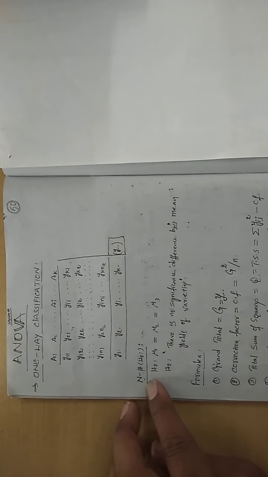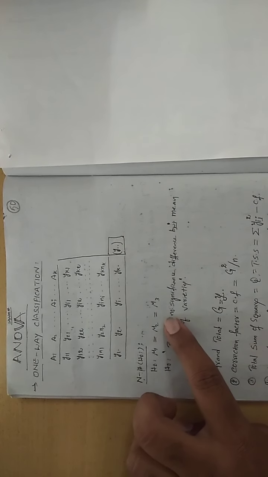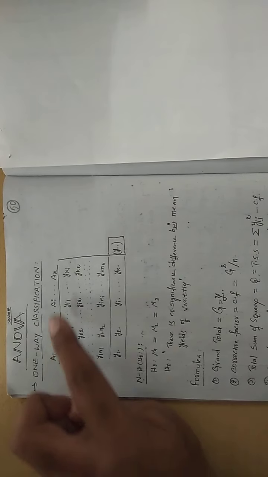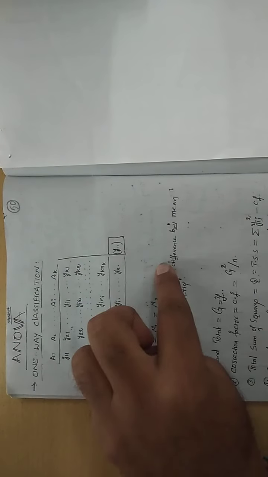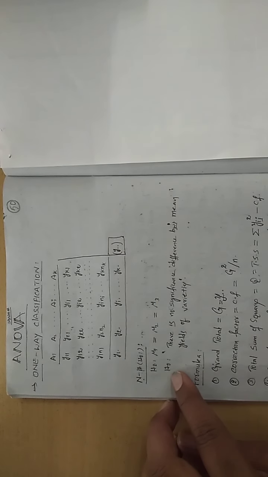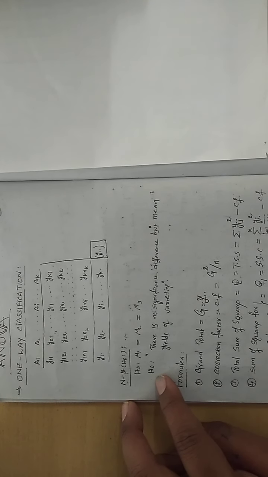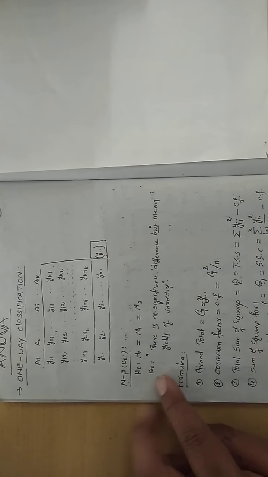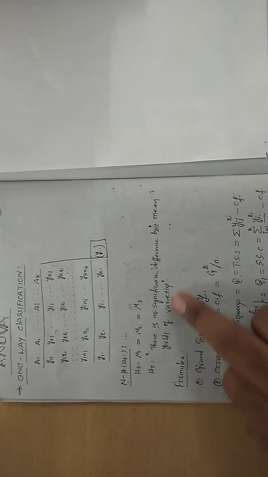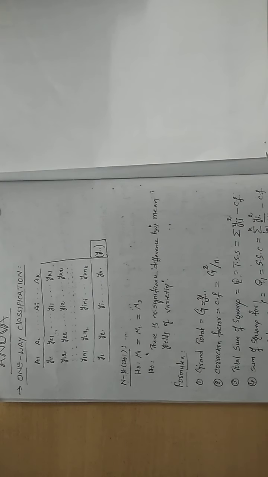Null hypothesis. Now here also H0: mu1 is equal to mu2 is equal to mu3. Like that you can do that. If you want, you can extend up to mu i is equal to mu k. Same. What is the alternate hypothesis going to be? H0: if all are equal, it means there is no significant difference, that means there is no significant difference between the mean yields of the various varieties.